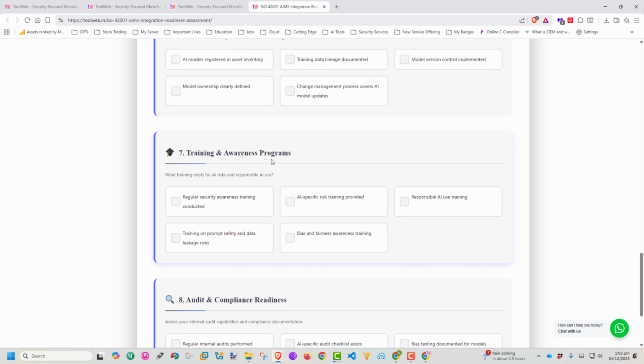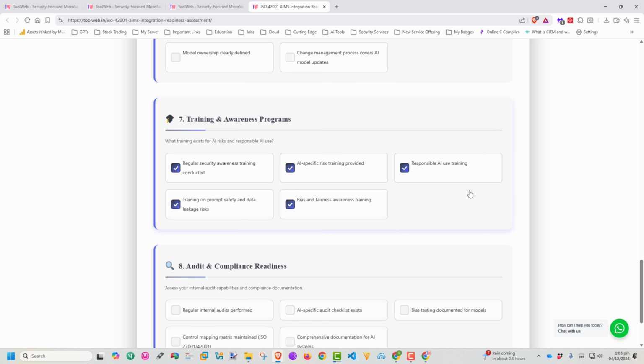And training and awareness: regularly we are giving training to the employees, and training for prompt safety and copy leakages, yes, we do. And bias, fairness, and AI-specific risk training provided to some extent, yes. And then responsible AI training.